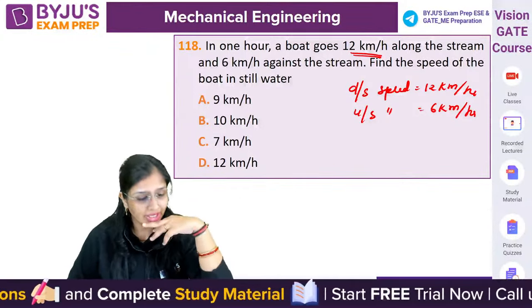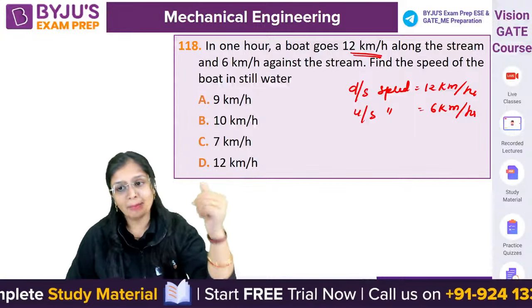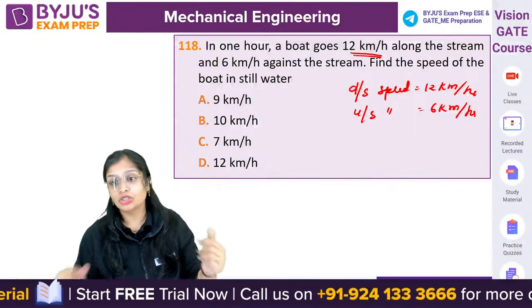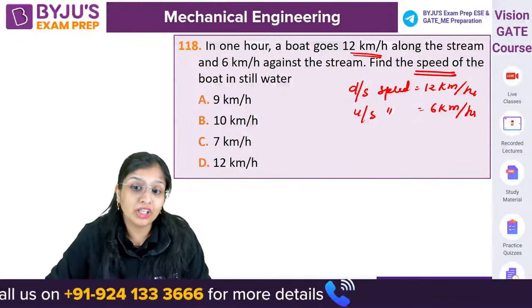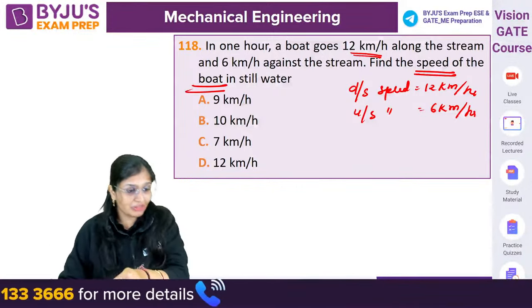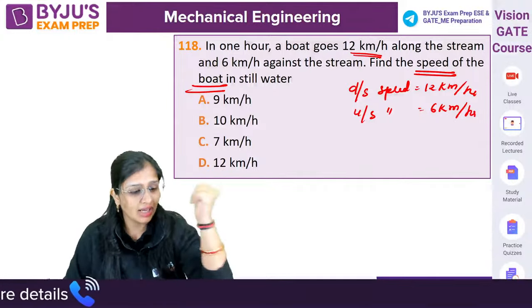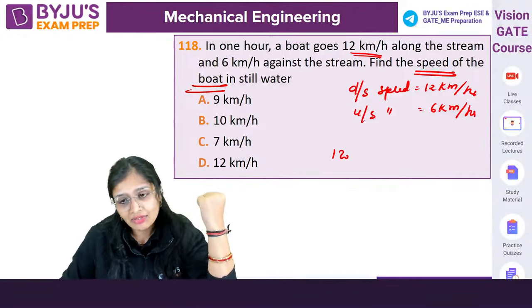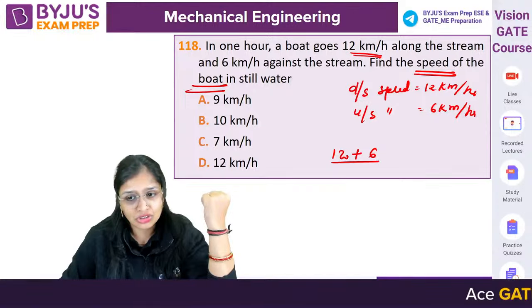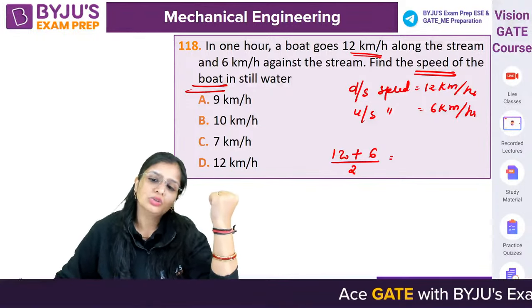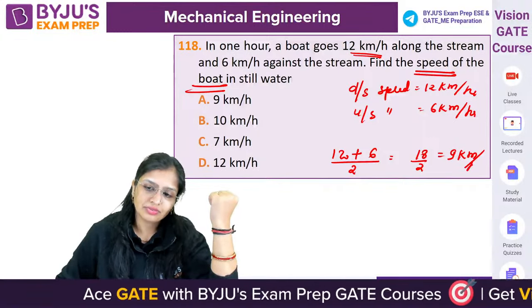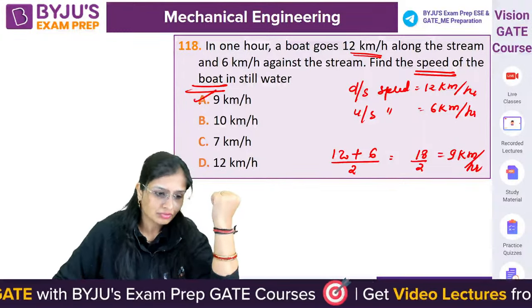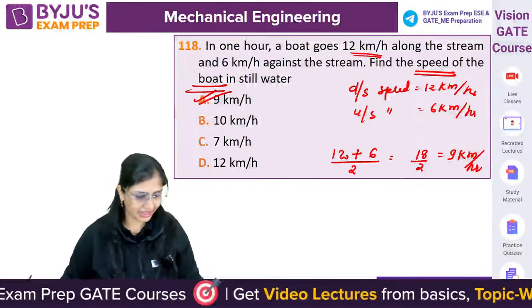How will you calculate it here? वहां पे speed of stream निकालना था. So it was downstream speed minus upstream speed. यहाँ पर आपको speed of the boat निकालना. That is the difference between the two. So here if you have to calculate, what you will do? Upstream speed plus downstream speed divided by 2. So 18 by 2, 9 kilometer per hour. Correct, Aniket. Good.